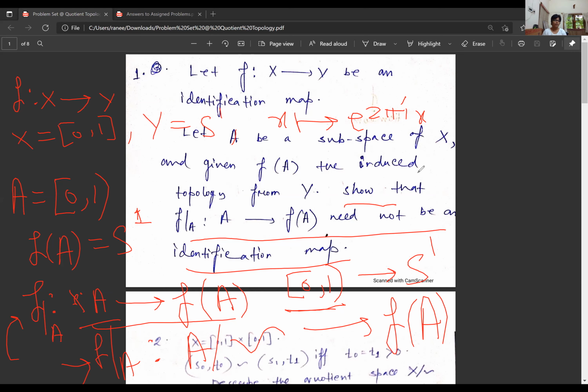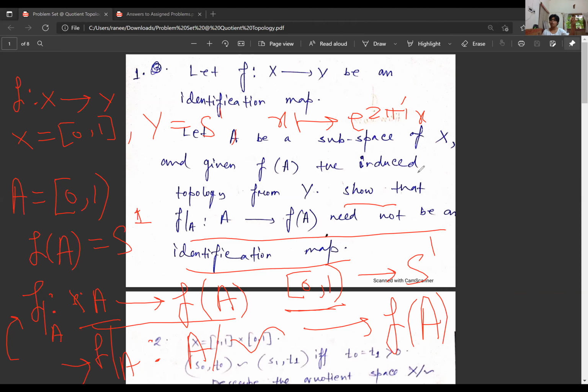But if you remember, forget about this part now and just look at the map f from X to Y, where X is [0,1] and Y is S1. This map is a continuous surjective map from a compact space to a Hausdorff space. So therefore, it is a quotient map.